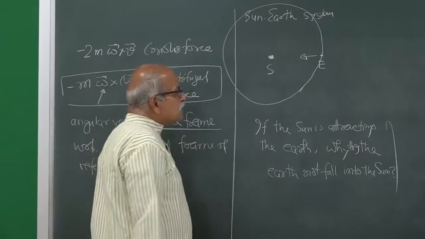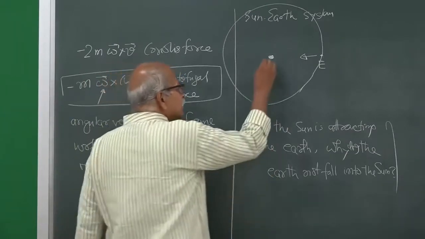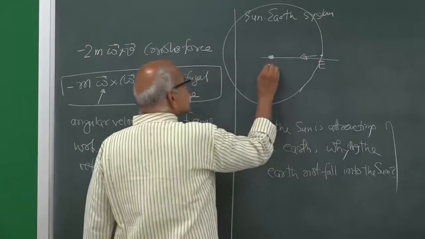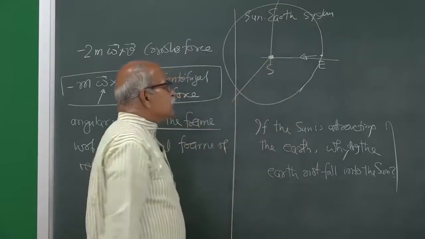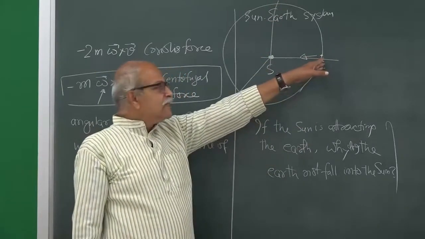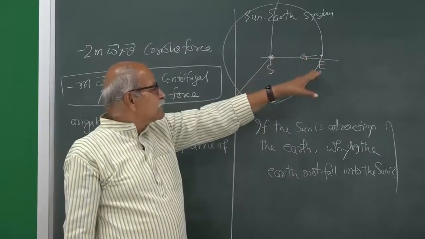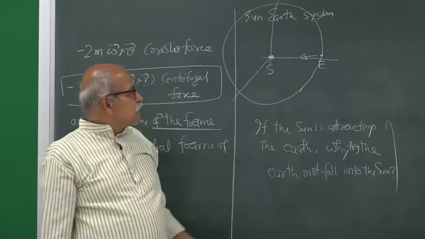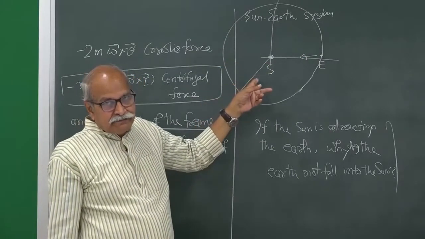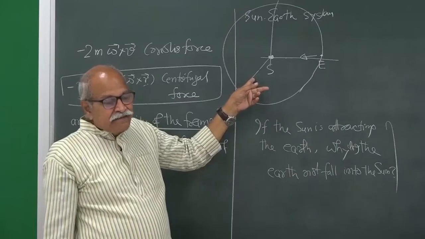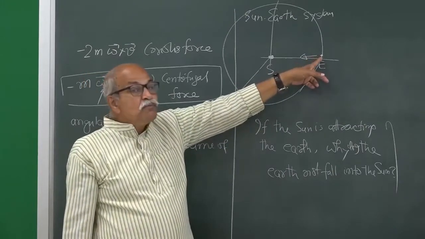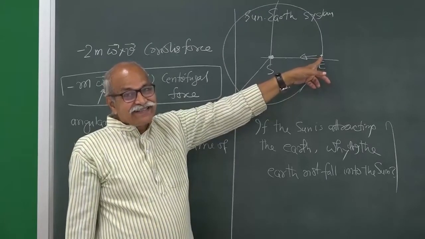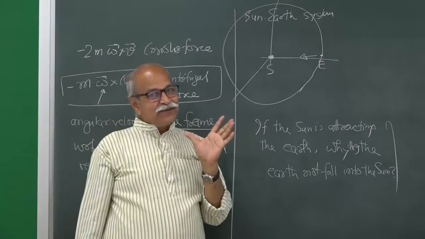Now, if you want to answer from the rotating frame, that means you make a frame where the axes are rotating, you can put your earth on the x axis if you so like, and as time passes in the inertial frame, this earth is moving and this frame is also rotating. So, if I use that rotating frame, then the earth is not moving, earth is at rest. That sentence I would like to emphasize.